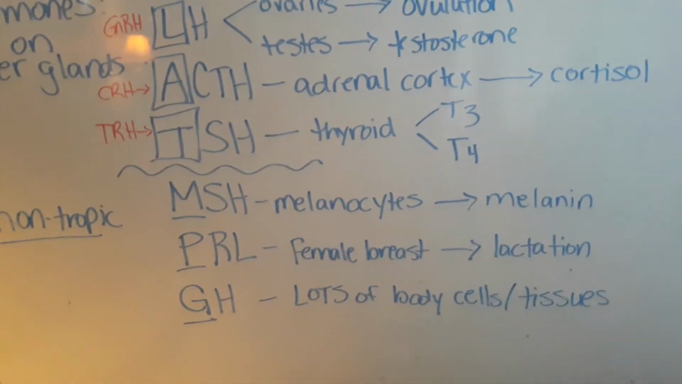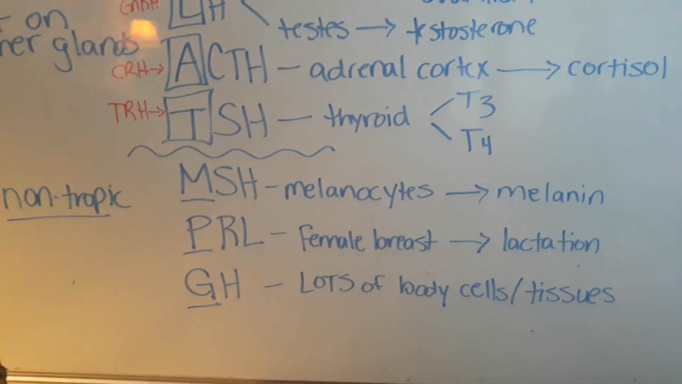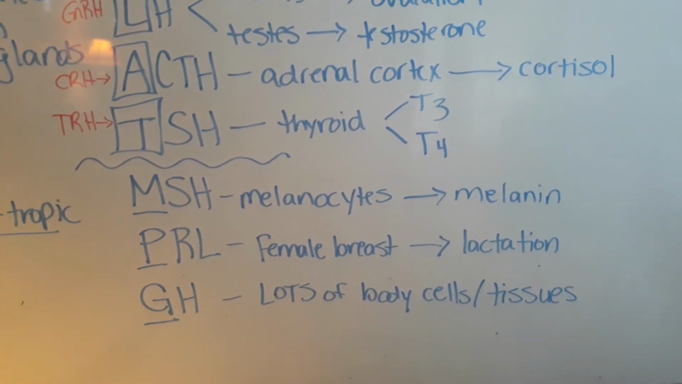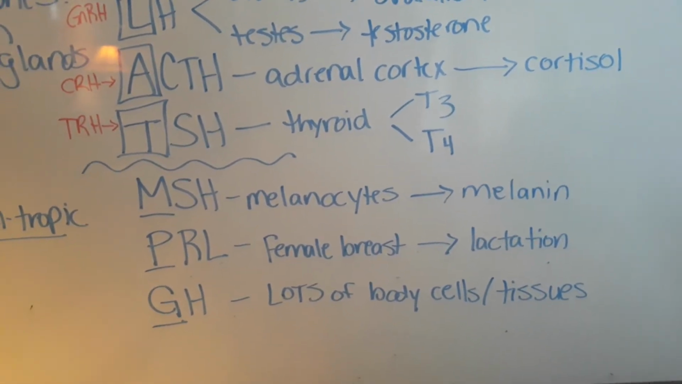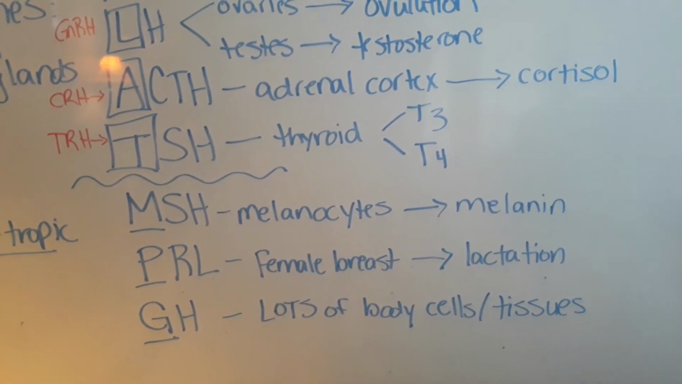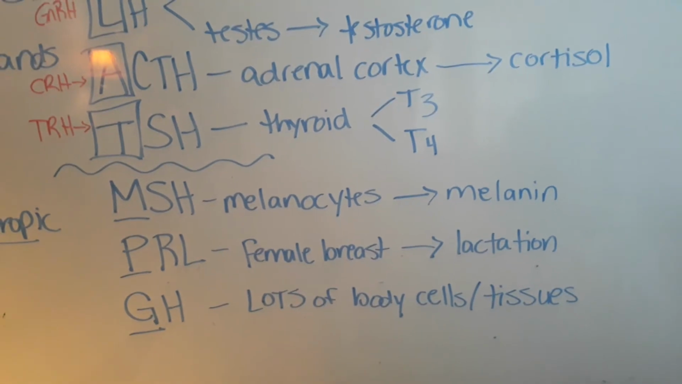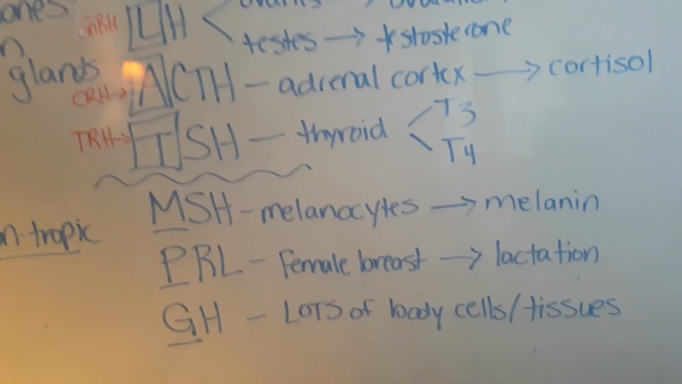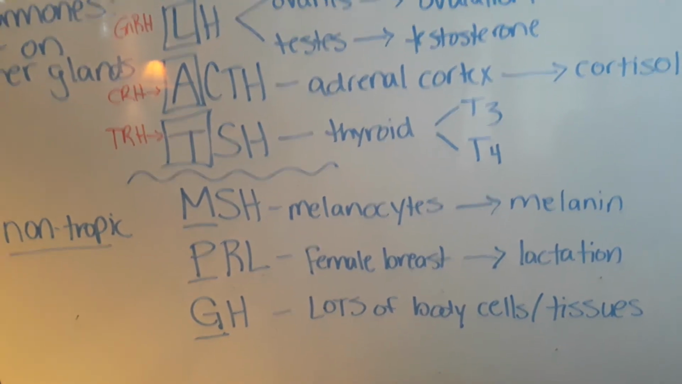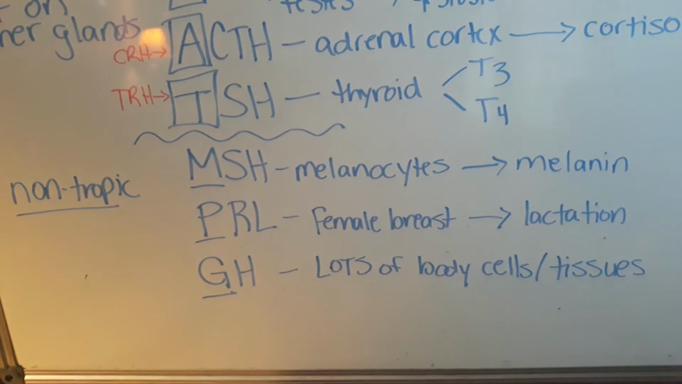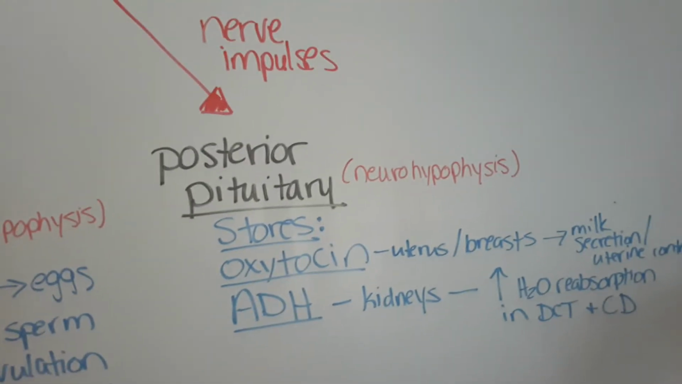The anterior pituitary also makes non-tropic hormones, MSH, prolactin, and growth hormone. I know these by the acronym MPG. Prolactin acts on the female breast to sustain lactation, and growth hormone acts on most of the cells in the body in a variety of different ways. And prolactin and growth hormone arguably do have tropic features in their function, but we'll consider them non-tropic for our discussion. So now let's talk about the posterior pituitary, or the neurohypophysis.